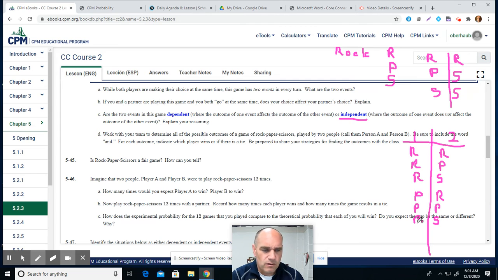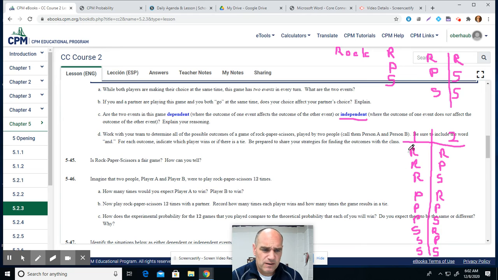So I think these are all the possible outcomes if the first person throws paper: the second person could throw rock, paper, or scissors. The last thing is the first person throws scissors, then the other person could throw rock. If the first person throws scissors, the other person could throw paper. And if the first person throws scissors, the other person could also throw scissors. So I think these are all the possible outcomes.